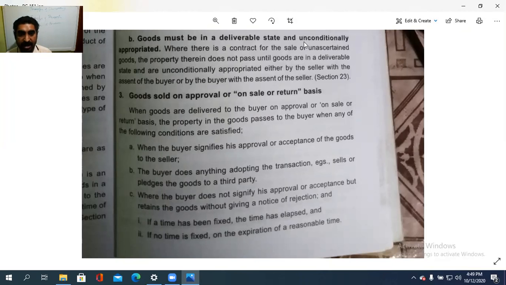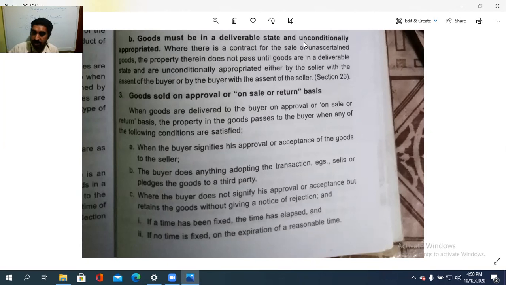Then, where the buyer does not signify his approval or acceptance. What was the first case? The buyer signifies his approval or acceptance of the goods to the seller, and then ownership is to be passed. What was the third case? Where the buyer does not signify his approval or acceptance but retains the goods, the possession is with the buyer without giving a notice of rejection.